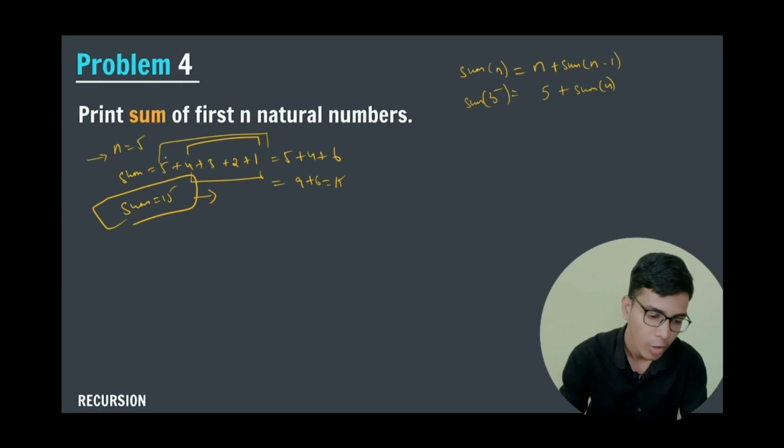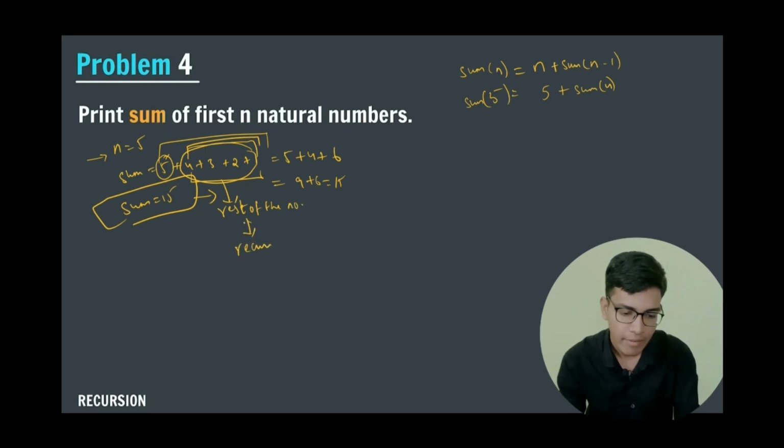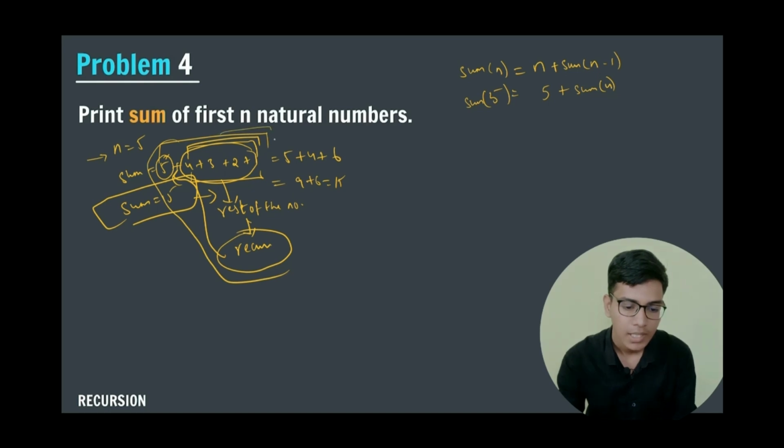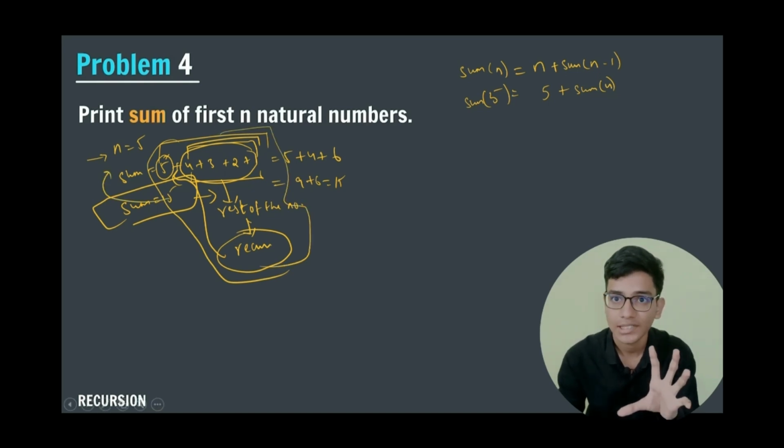So what I do is add, and I will make a recursion call for the rest of the numbers. To calculate the rest of the numbers, I will call my recursion, and I will add whatever value it returns to my 5, and this will give me the sum of the given number. Okay, this is the logical part of this question.